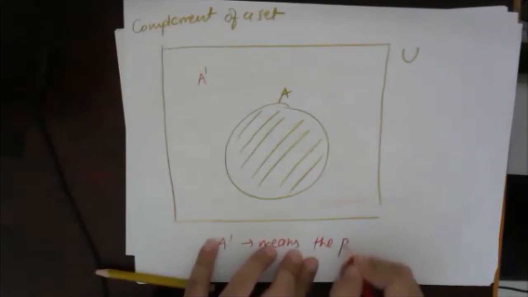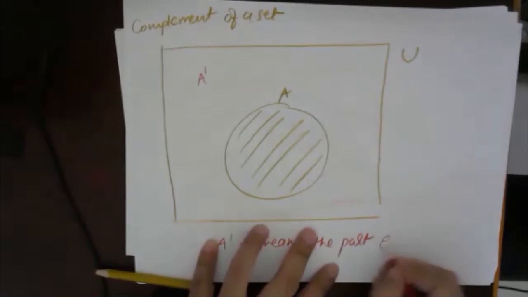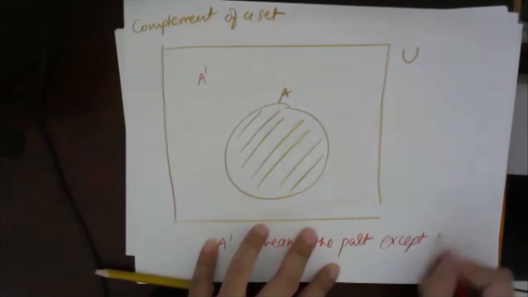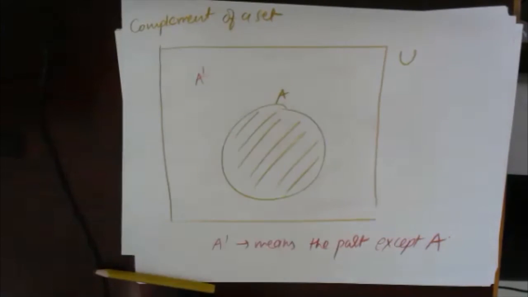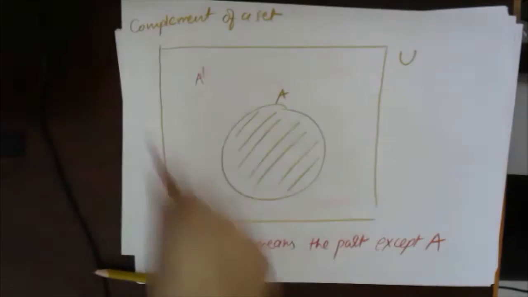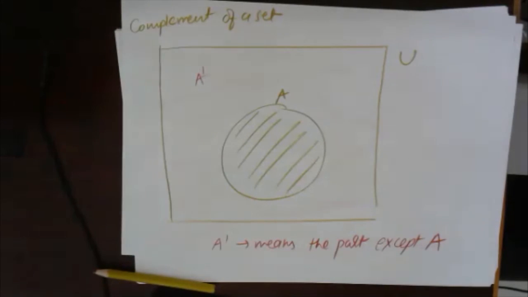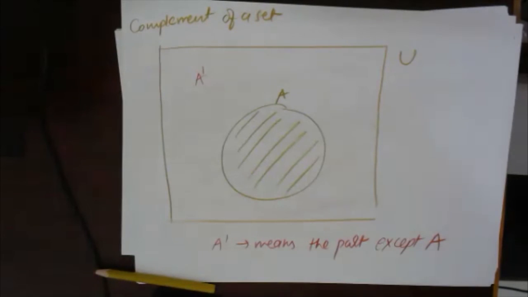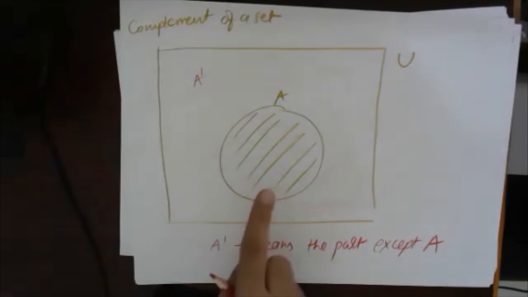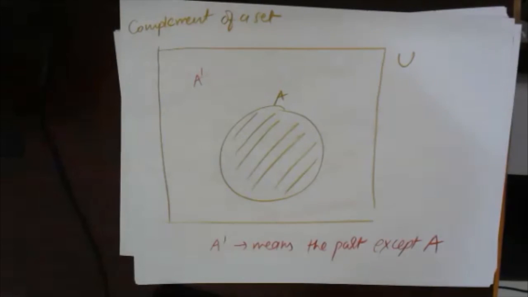the part except A. This A complement is represented by A dash. So A dash simply means the part except A, every part of this universal set except A. Understood? This part is okay, fine.